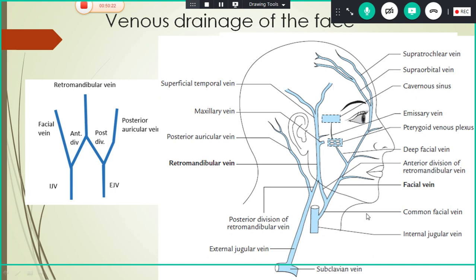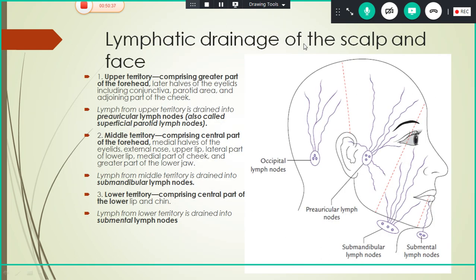So that's why any infection in the face, if it is not treated properly, will be communicated to the cavernous sinus, and this leads on to cavernous sinus thrombosis. Okay. So next we will see about the lymphatic drainage of the scalp and the face.